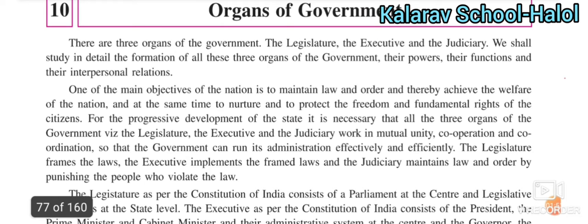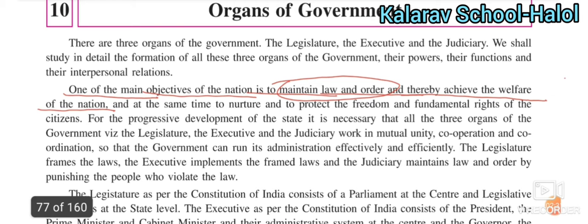Okay, next paragraph. One of the main objectives of the nation is to maintain law and order and thereby achieve the welfare of the nation. In India there are many different religious followers and many different castes. Among them, how will the government maintain law and order?